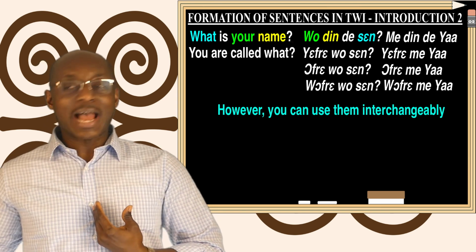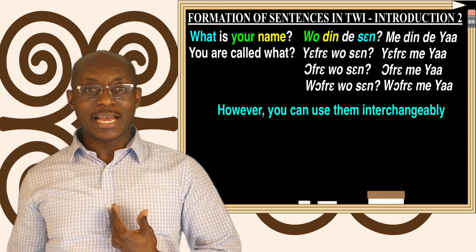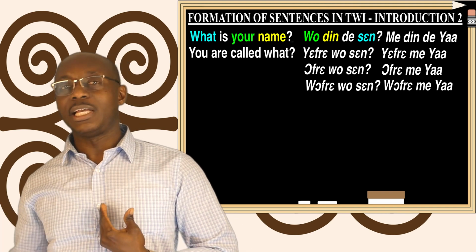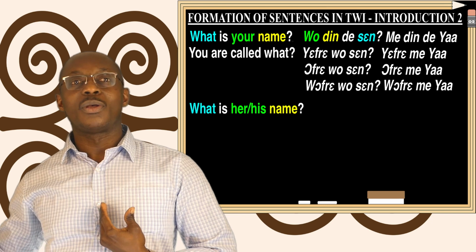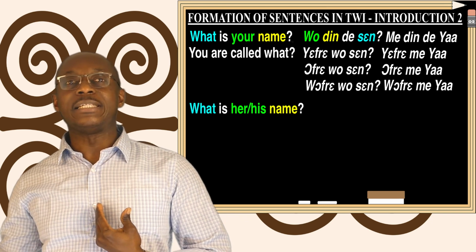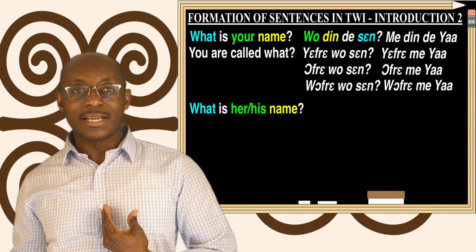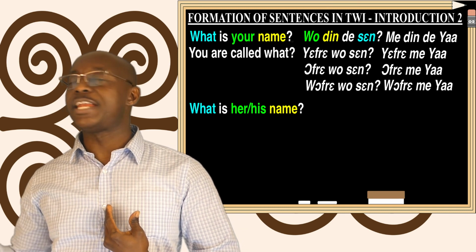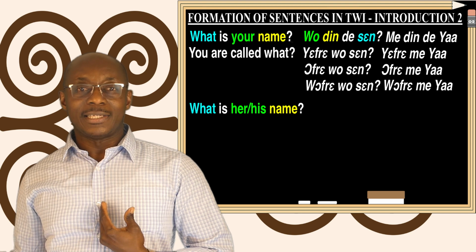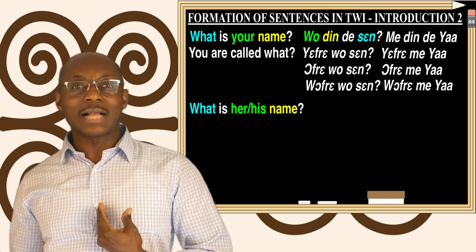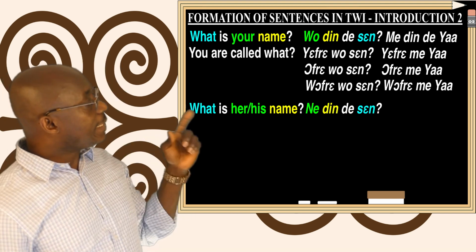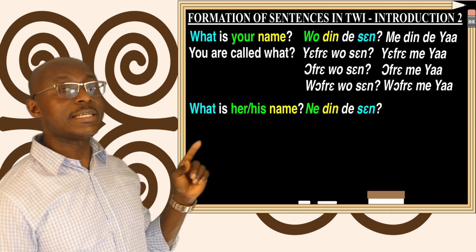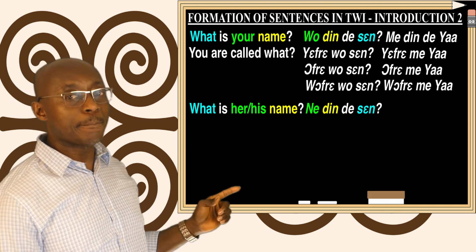If I came with someone else and the person wants to know how he or she is called, what's her name or what's his name? Then in Twi, the person will ask, ne din de sɛn, meaning what is his name or what is her name?